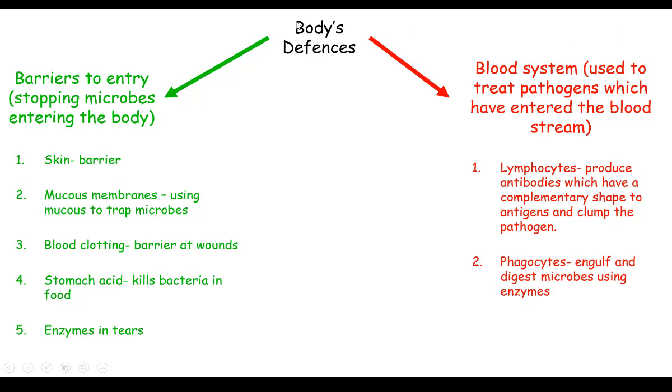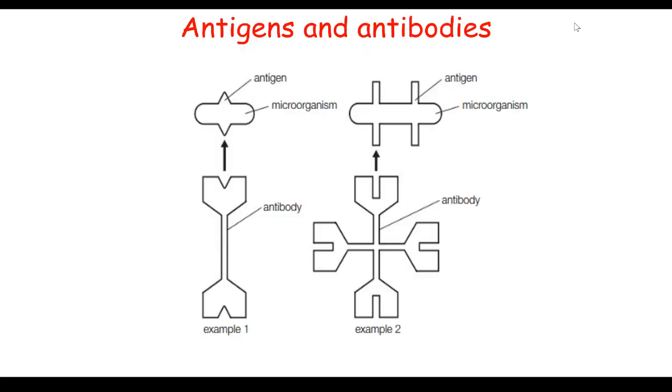Now, we're not really going to look at this side in much more detail because that's basically just these 5 points. This is how the body stops these microbes entering. But we're going to look in more detail about these two, the lymphocytes and phagocytes, and how they work. So up first is this: antigens and antibodies. Now, antibodies are produced by lymphocytes.